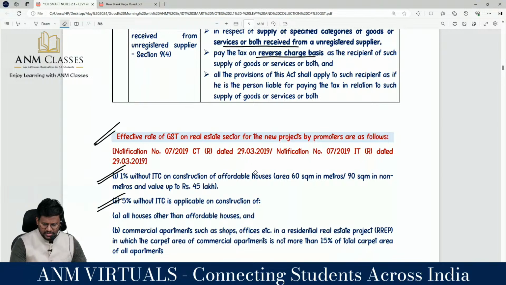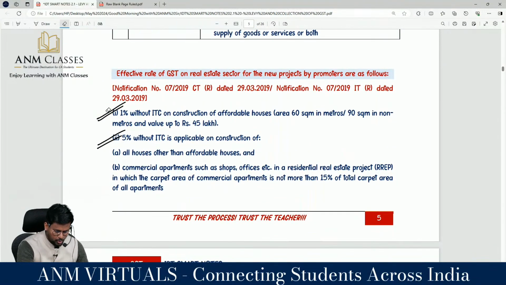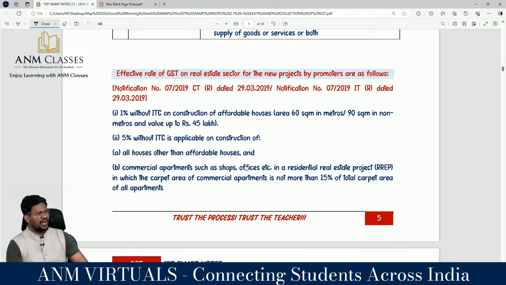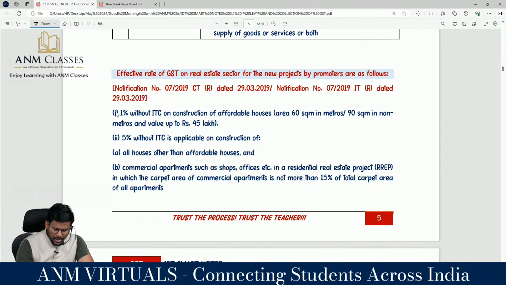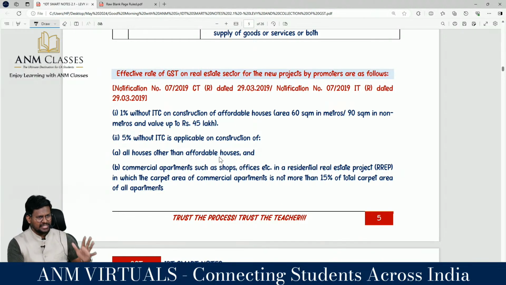Effective rate of GST on the real estate sector for new projects by promoters is as follows. Understand one thing, for our syllabus tax rates are not applicable. But still we are referring to that tax rate to study what is there in 9.4. 1% without ITC on construction of affordable houses.